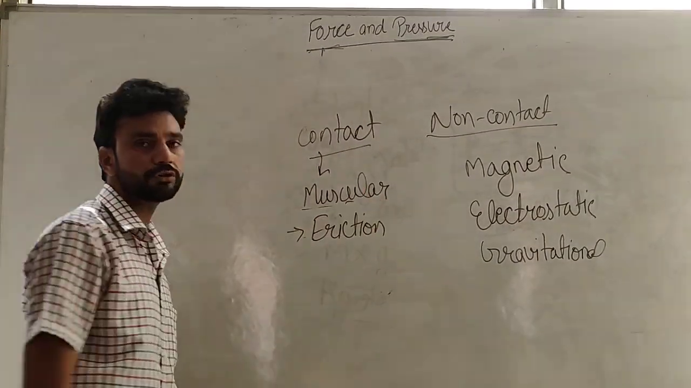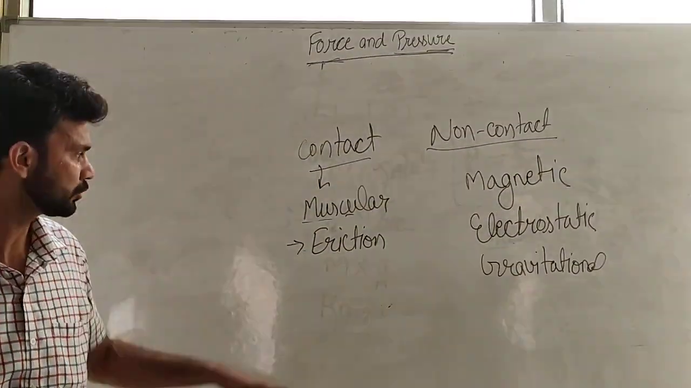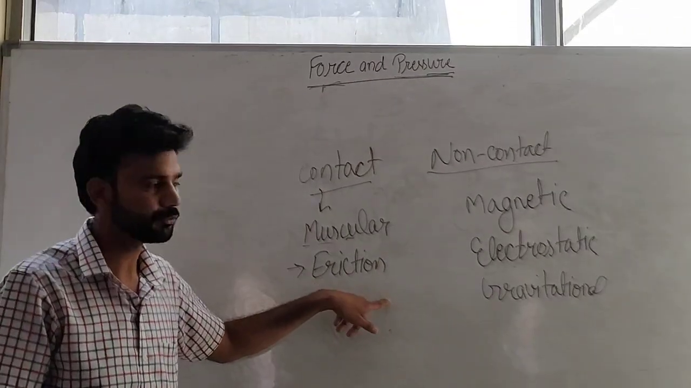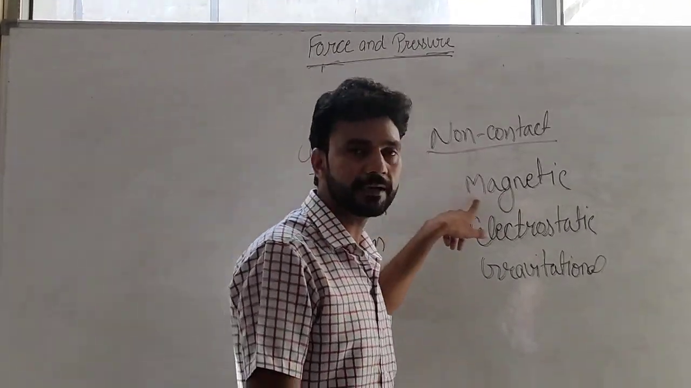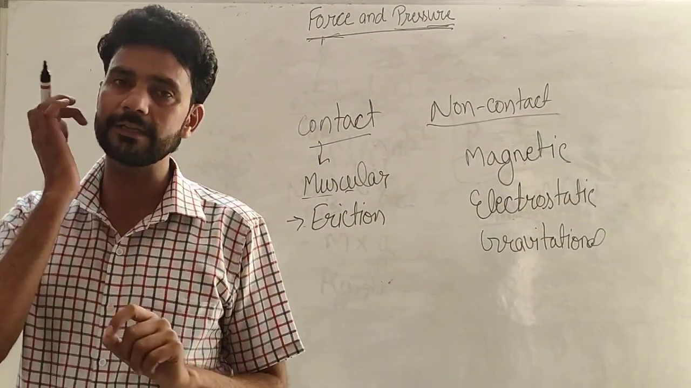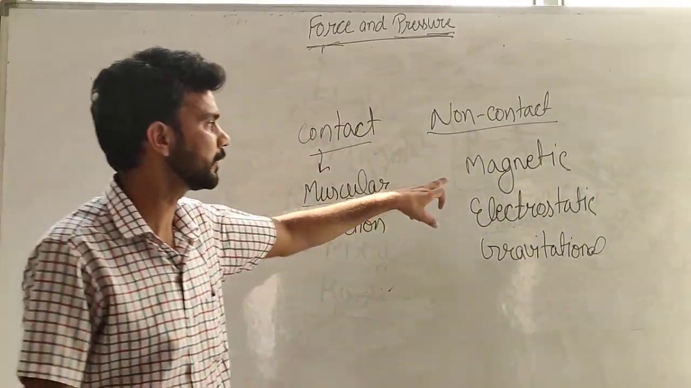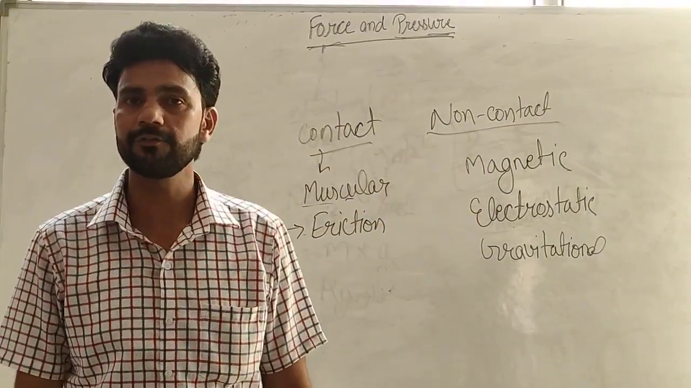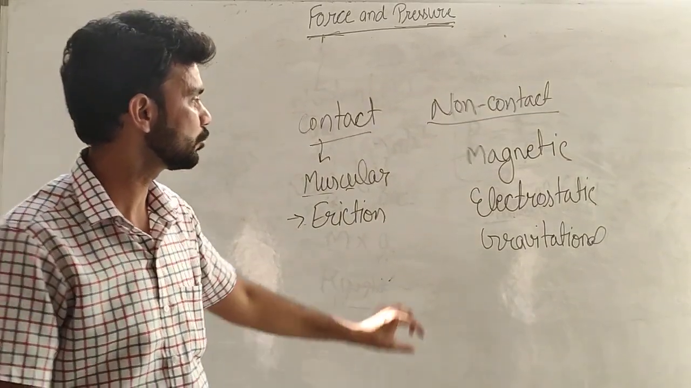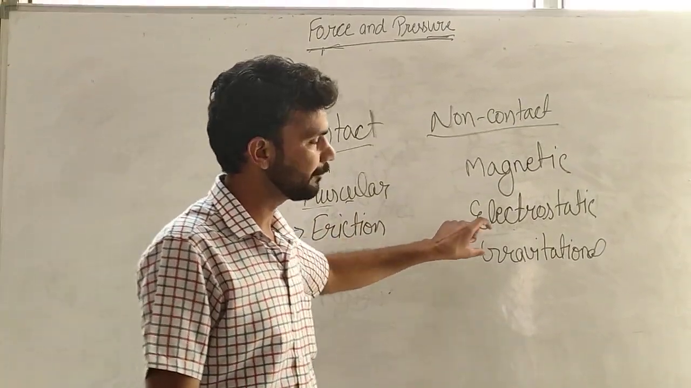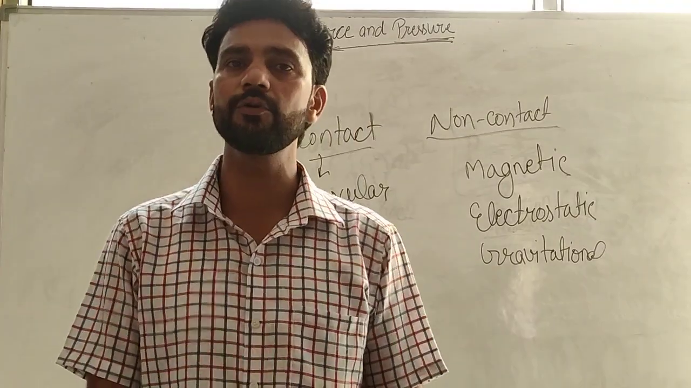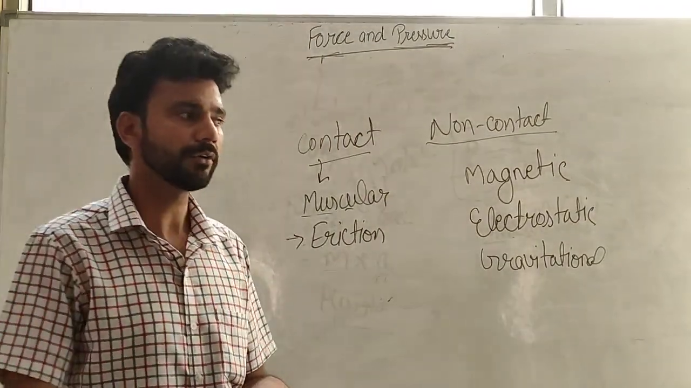The force exerted by the muscles is known as muscular force. The force which opposes the motion of an object is known as frictional force. Magnetic force: the force which is exerted by the magnet around it is known as magnetic force. Electrostatic force: the force exerted by charges is known as electrostatic force. Gravitational force: the force of attraction between two objects is known as gravity or gravitational force.